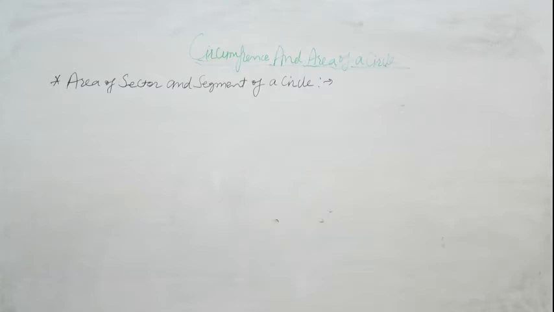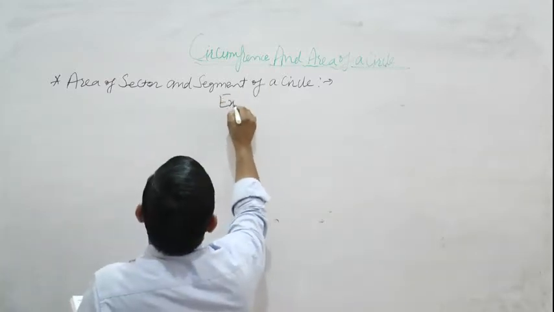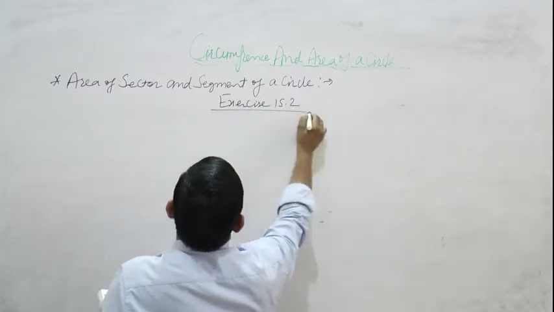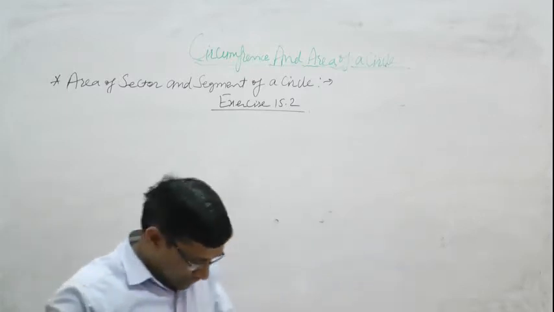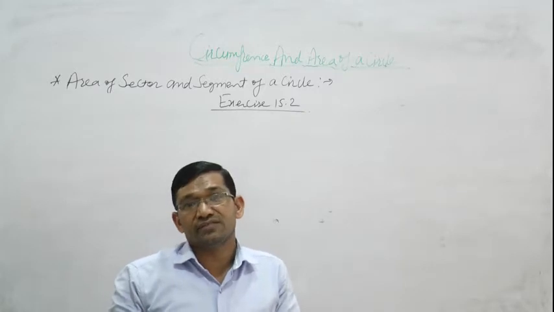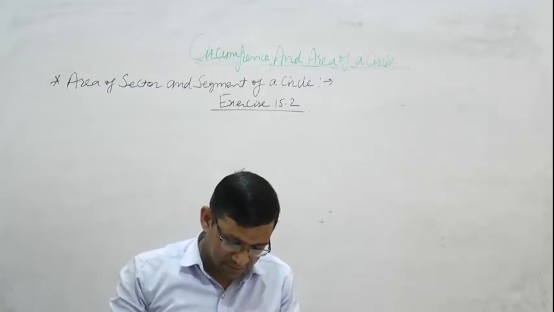Now we start exercise 15.2. First question is, radius of a circle is 7 centimeter and angle subtended at the center is 60 degree.